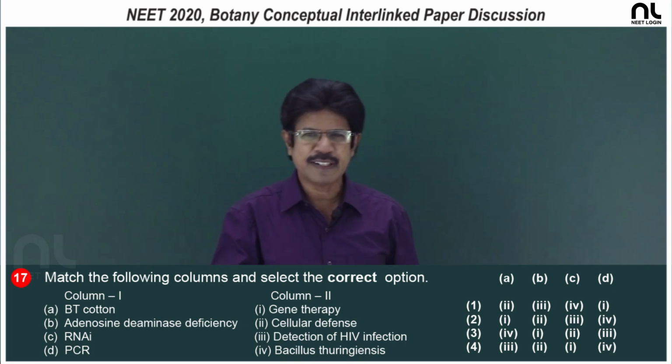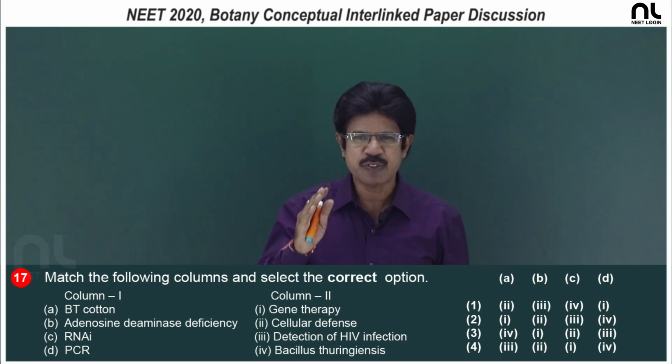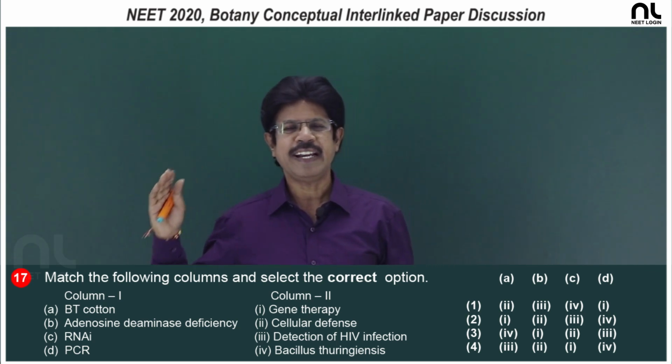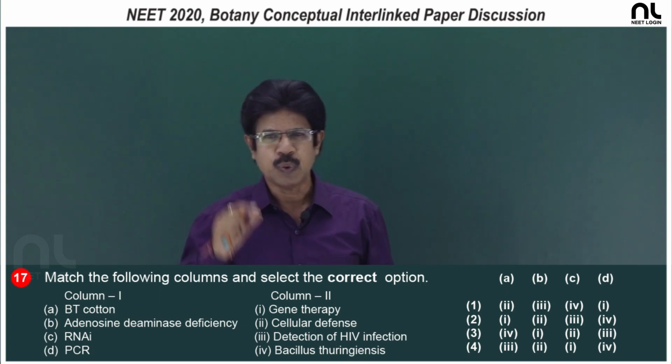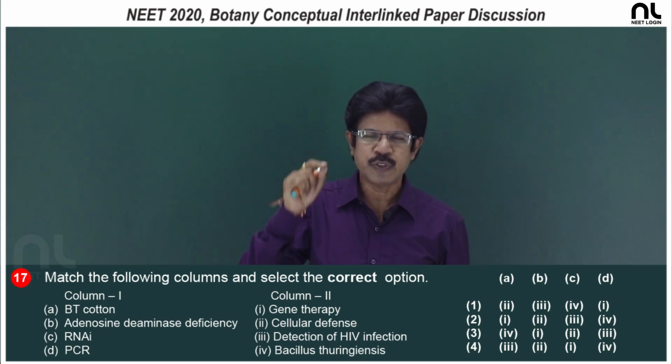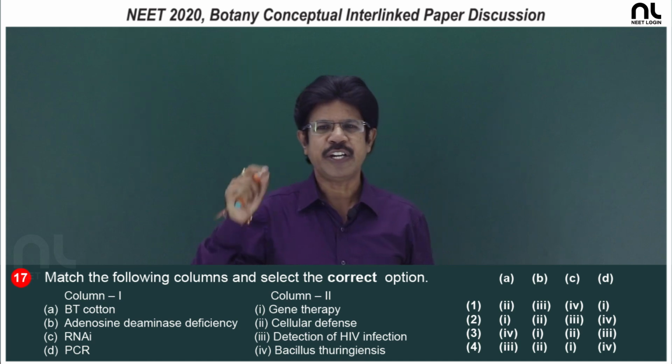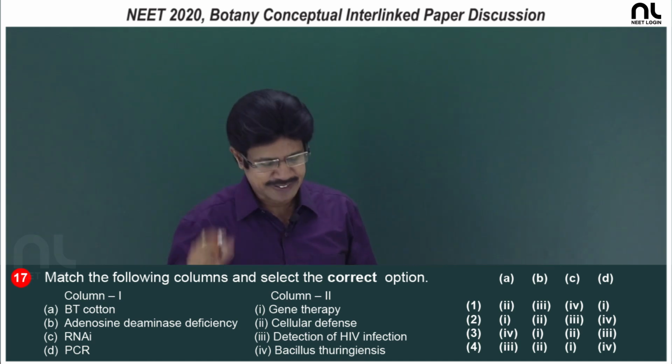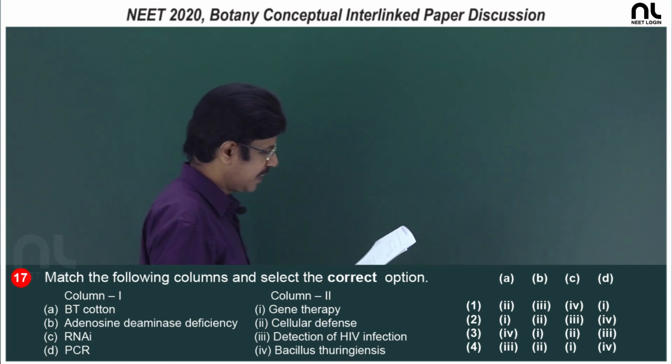And in this PCR there are 3 steps: denaturation, annealing and extension. So, Taq polymerase is used during extension of deoxynucleotides. So, the right option is the third option.